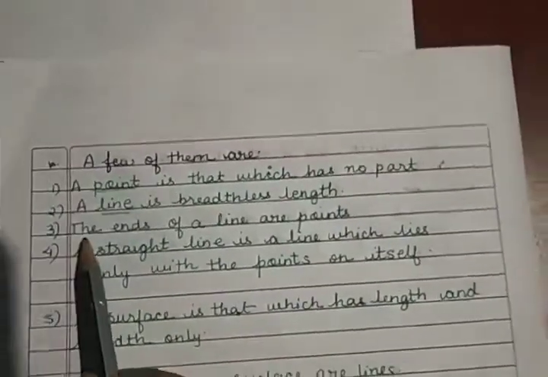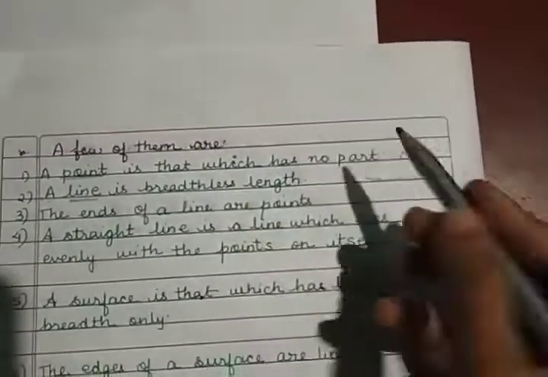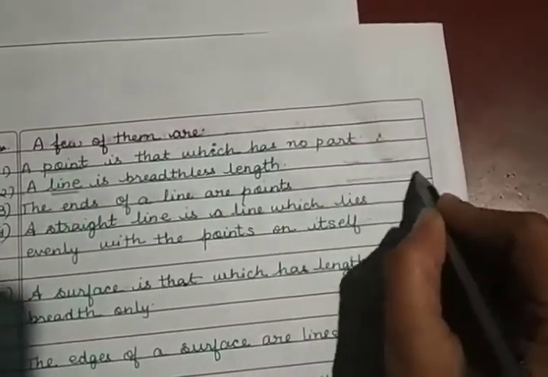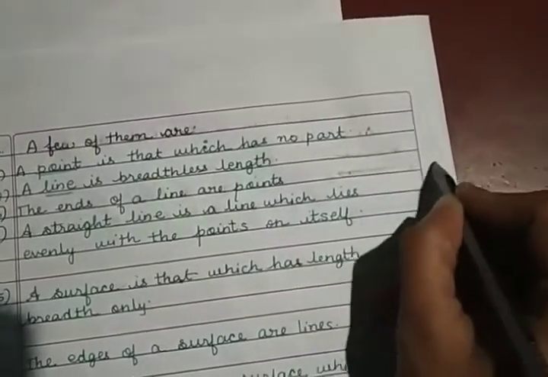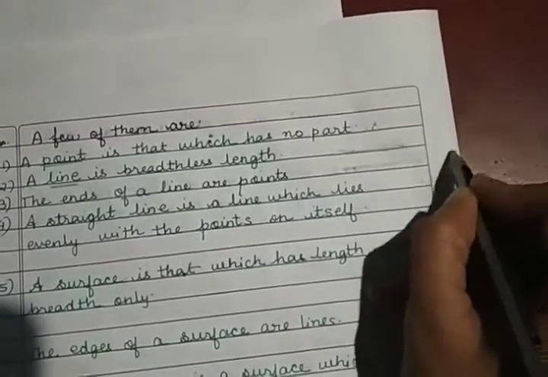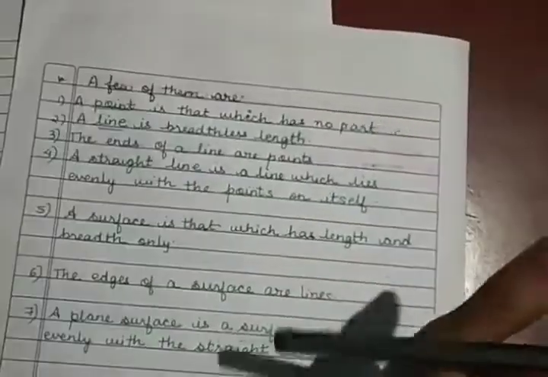The third definition is, the ends of a line are points. A line extends in both directions, but it is made up of infinitely many points, so if you take any two positions on it, they will be points.